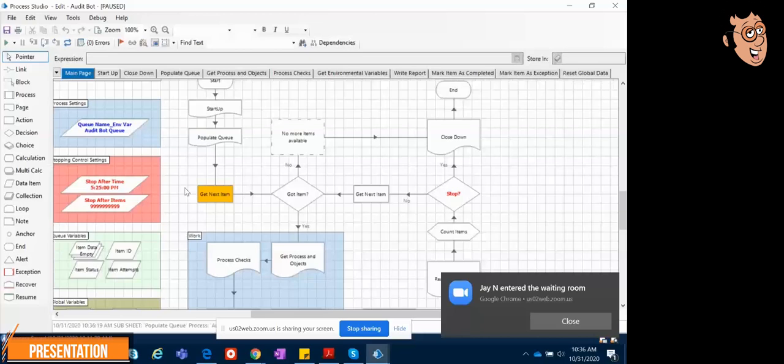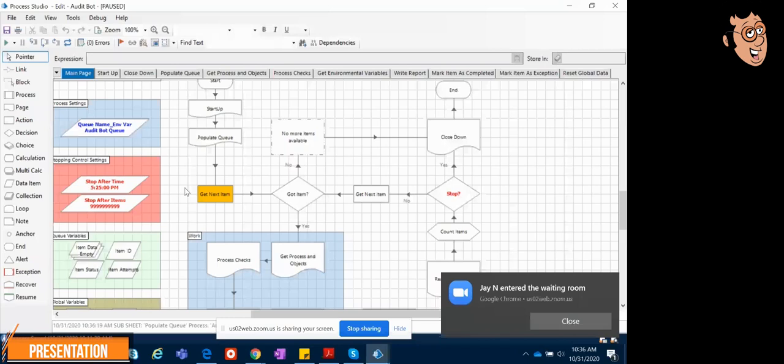So as Bhargav said, we are going to start with the page which was on the screen. They were checking whether the path exists, because it's a prerequisite. We have to create a folder with the name audit bot. In the startup page, we'll have the check for the folder. If there are any files, it will add them to the queue. If not, it will just go to the close down page. After that, we have populate queue. As we discussed, the folder will have multiple files, so if yes, it will add all of them to the queue. Based on best practices, we'll get our next item from the queue, and we will be locking that.